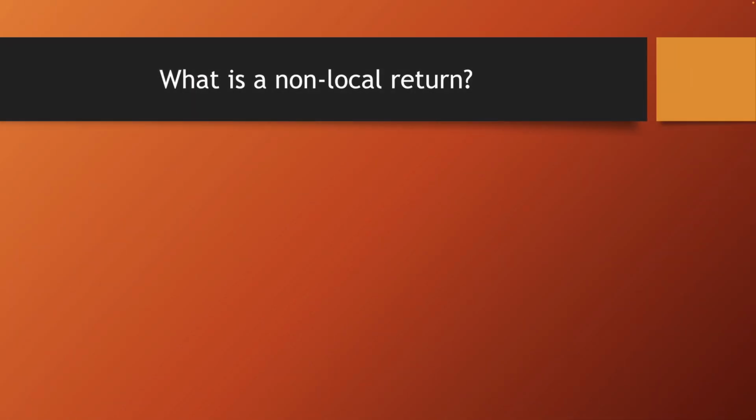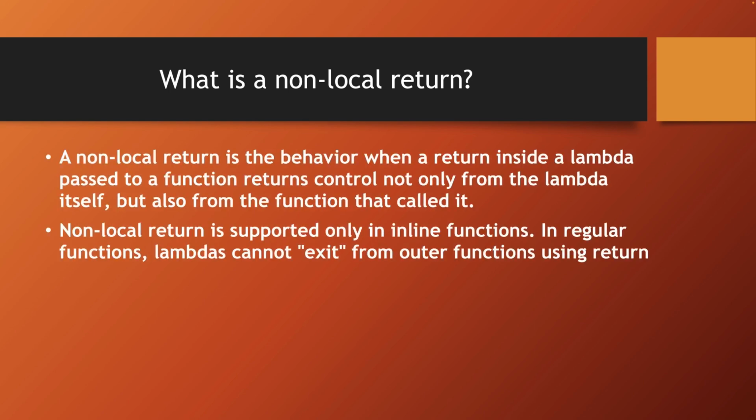What is the non-local return? A non-local return is when a return inside the lambda passed into a function not only returns from the lambda itself, but also from the function that called it. The definition sounds complicated, but just remember how it looks in real code. Inside the function main, we call another function, and that takes a lambda as a parameter. And if we use the return inside that lambda, then we exit not only from the lambda, but also from the main function that called it.